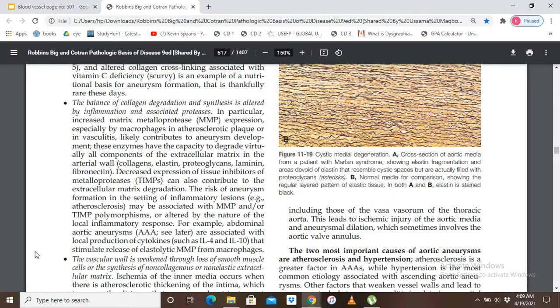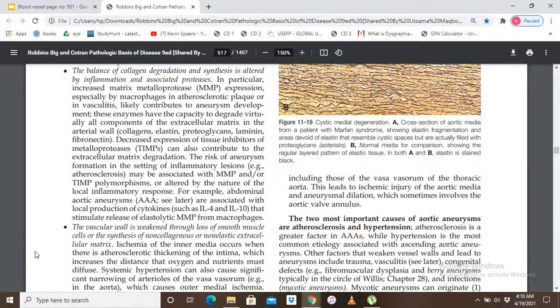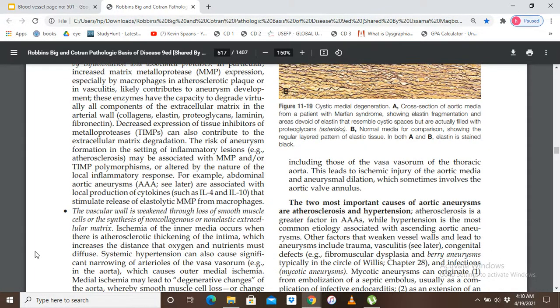Okay. For example, there are two types of aortic aneurysms. First is the abdominal aortic aneurysm, and second is the thoracic aortic aneurysm, which we will discuss in the further lectures. Are associated with local production of cytokines interleukin 4, interleukin 10 that stimulate the release of elastolytic metalloproteinase from macrophages. Now, the third type is the third pathogenetic factor in the formation of an atherosclerotic aneurysm.